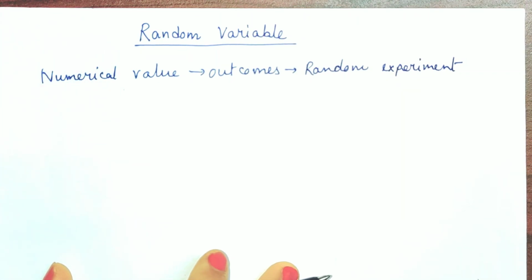Here, first of all, what is random experiment? Random experiments are those experiments which are conducted again and again under certain conditions, and will always give some outcomes which are predefined. For example, if you toss a coin, we all know that it will give the outcomes head and tail. When we toss a coin, we will get any one of these two outcomes, either head or tail, and not both of these two outcomes. So this is an example of random experiment.